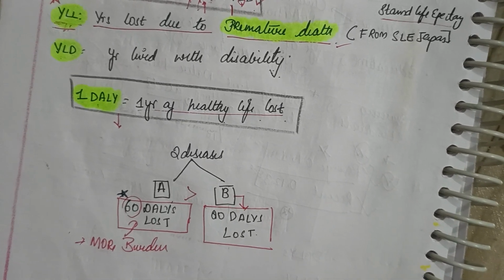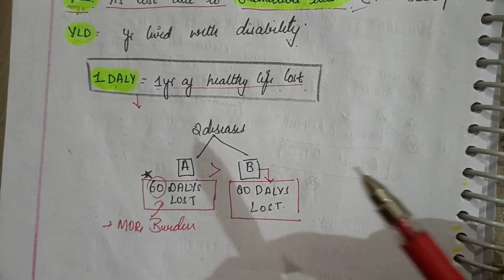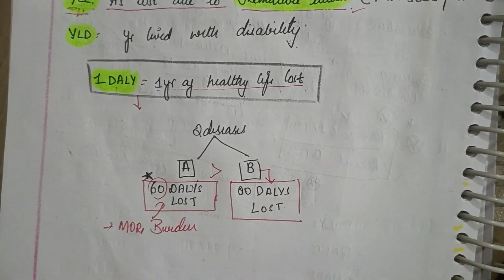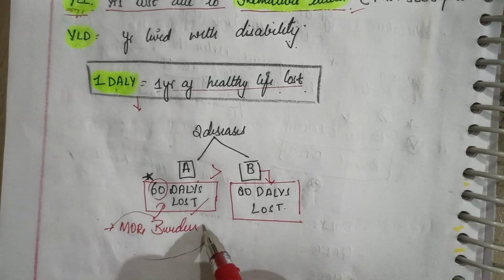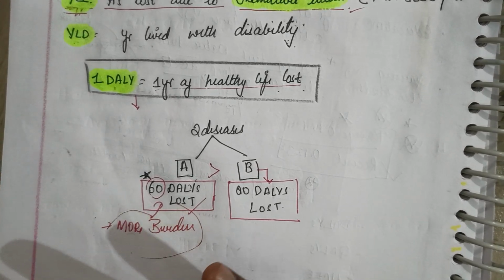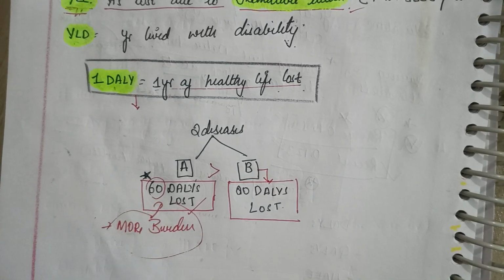So if I compare disease A with disease B, which disease is more burden? The 60 DALY lost is more burden, because this patient is losing quality. He is losing 60 years of life.